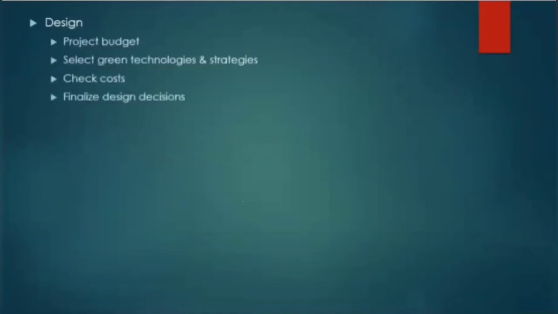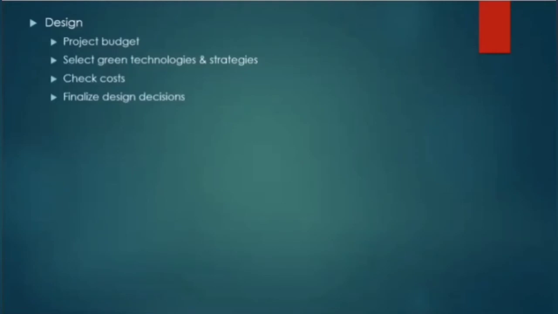Okay. So after the pre-design phase follows the design phase. In the design phase, the project budget is finalized, which would be inclusive of green building measures. Then the green technologies are finalized out of the options which were considered during the pre-design phase.